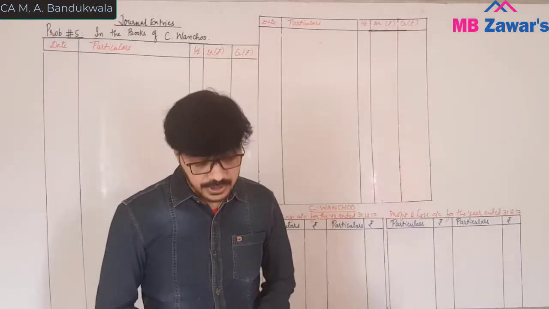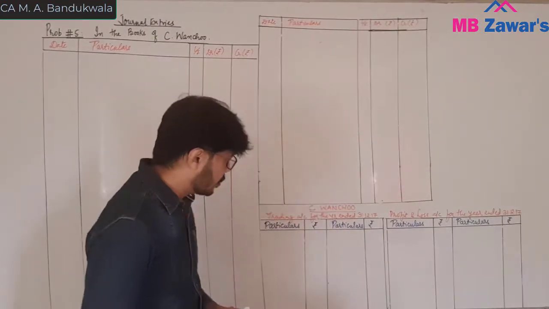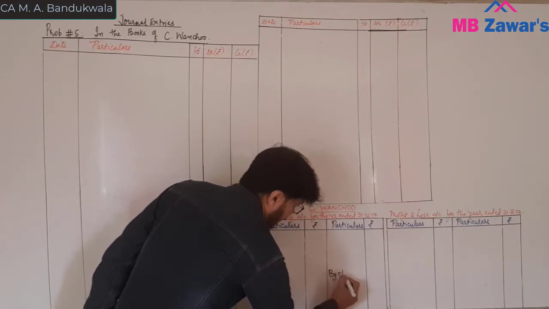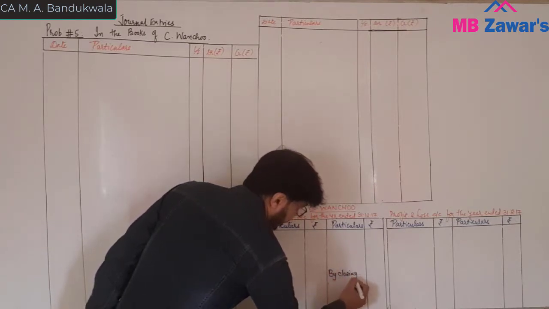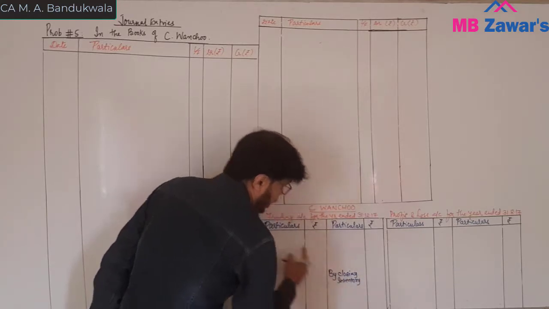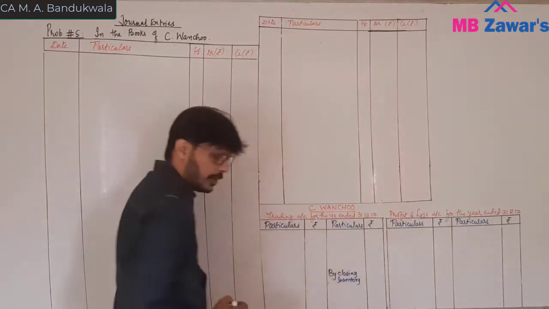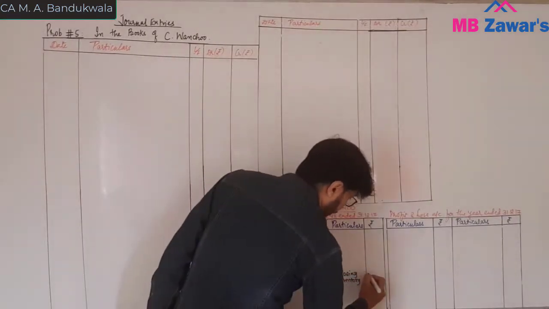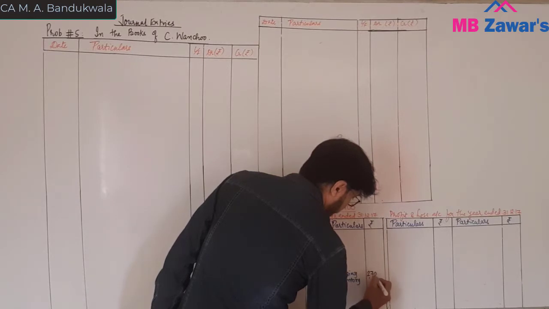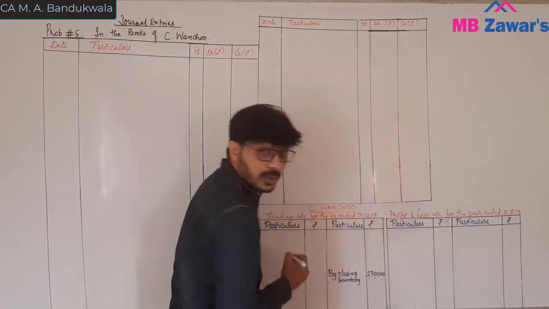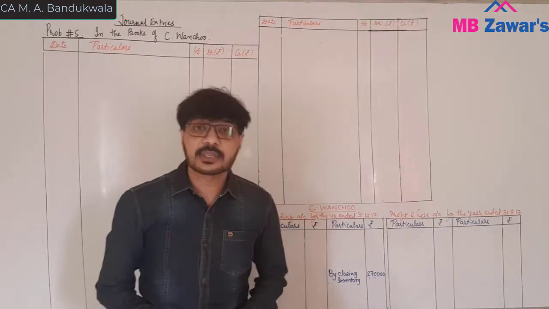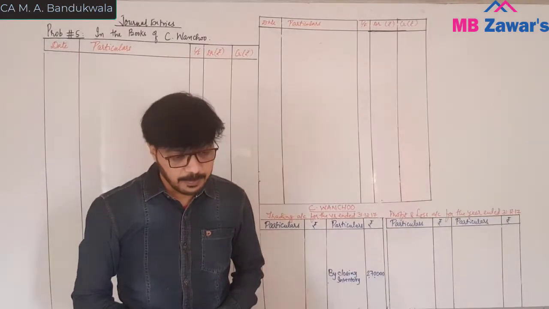The first item is of a closing stock. The closing stock will come over here by closing inventory, trading account. This is trading, this is profit and loss account. Now what is an amount they have given? 2,70,000. Right. Now what else?